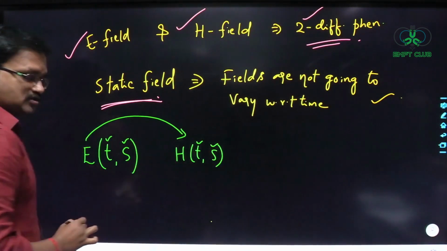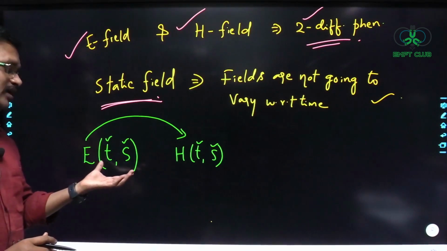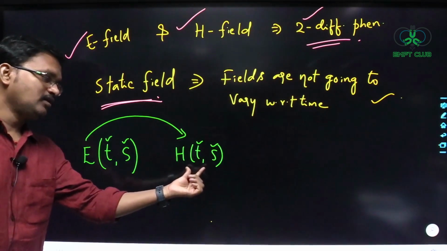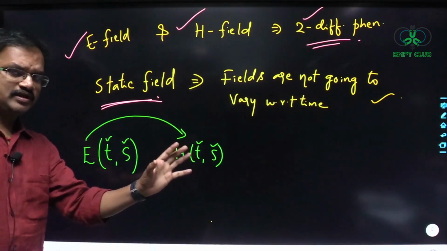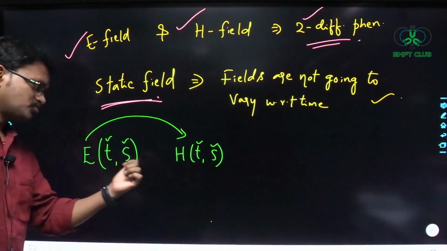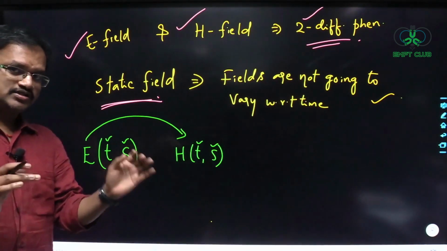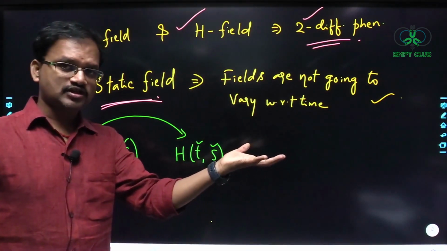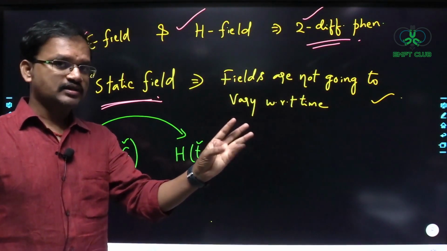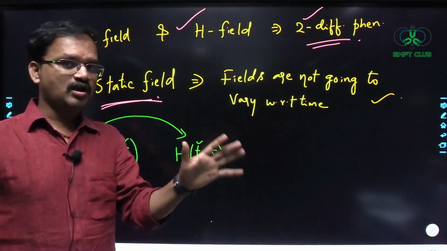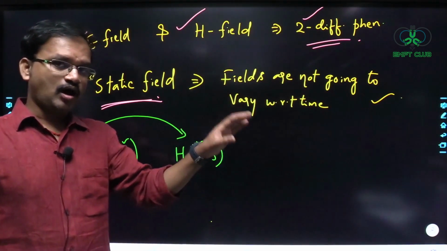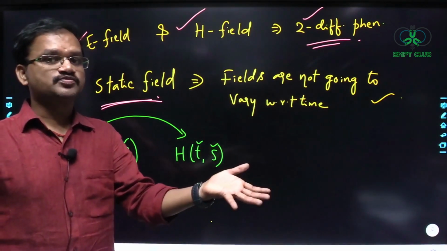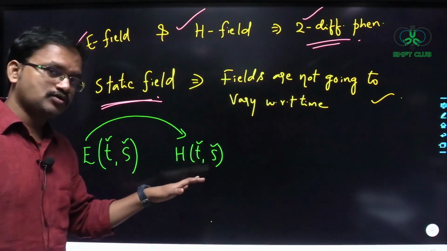Whenever you have a time varying electric field, it is observed that it is going to produce a time varying magnetic field. Whenever I say simply time varying, you have to understand that it is also spatially varying. Understood? In general, even for static fields, the fields vary with respect to space. The electric field and magnetic field in general are functions of space, right? Now, if you vary these fields with respect to time, what happens? That's what we are going to see here.